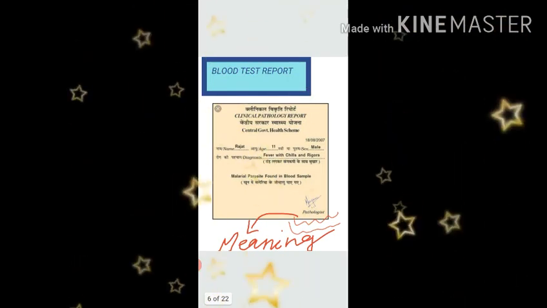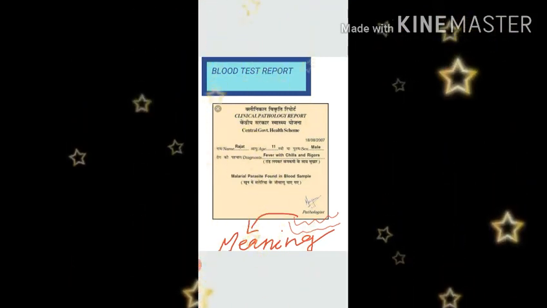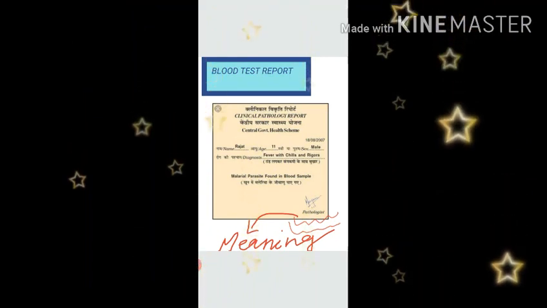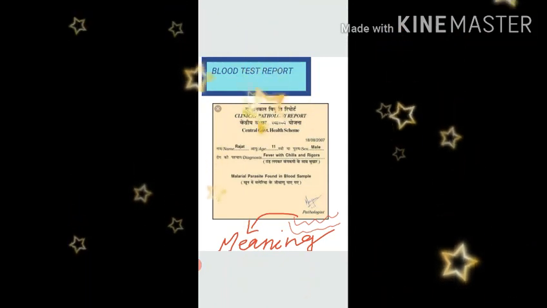You can see the blood test report from your EVS book. Dear kids, no need to use Hindi. You can write only in English. For example, clinical pathology report, central government scheme, name of the patient, age, sex means gender, male or female, diagnosis. At the bottom of the report, you can see there is a signature of pathologist.